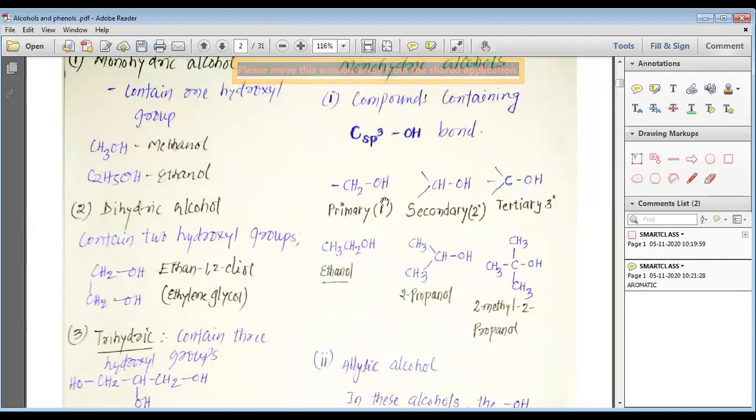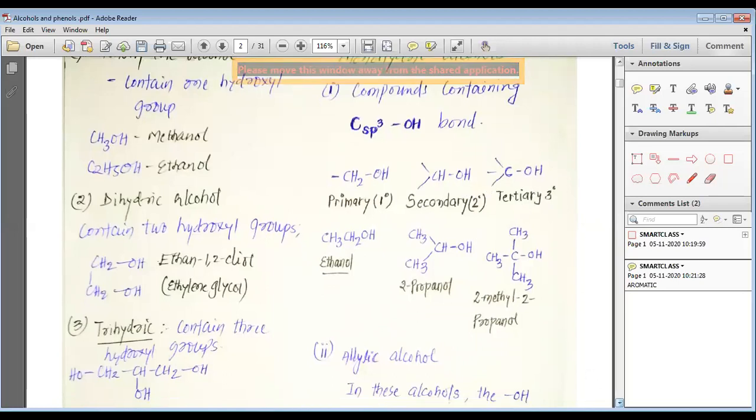A primary alcohol is an alcohol in which the hydroxyl group is bonded to a carbon, and that carbon is bonded directly to only one carbon. A secondary alcohol is the alcohol in which the hydroxyl group is bonded to a carbon, and that carbon is directly bonded to two other carbons. And a tertiary alcohol is the alcohol in which the hydroxyl group is bonded to a carbon, and that carbon is bonded to three other carbons.